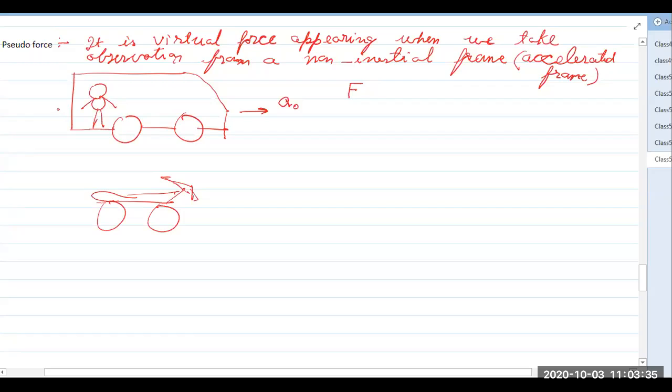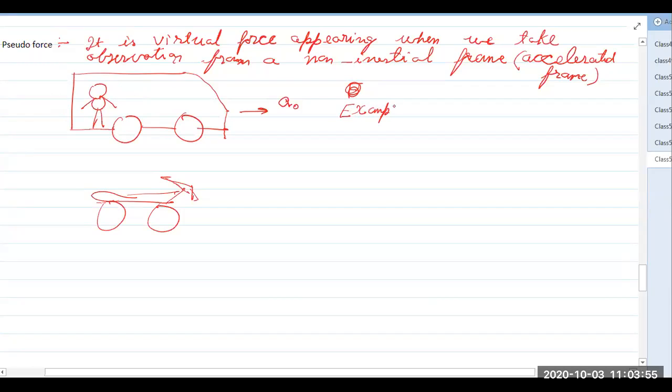Or he is experiencing a force in backward direction. Similarly on the bike, and there are many examples. If the brake is applied, the person feels a force in forward direction. So these are the examples of pseudo force. If we want to quantify pseudo force, first we will take the examples, then we will try to quantify it.